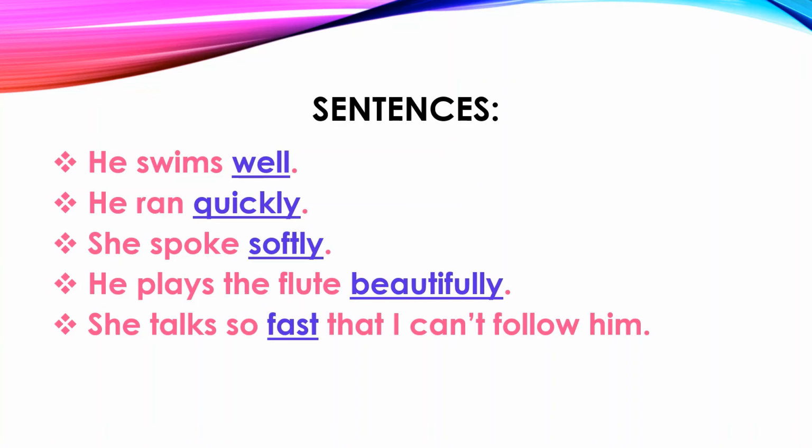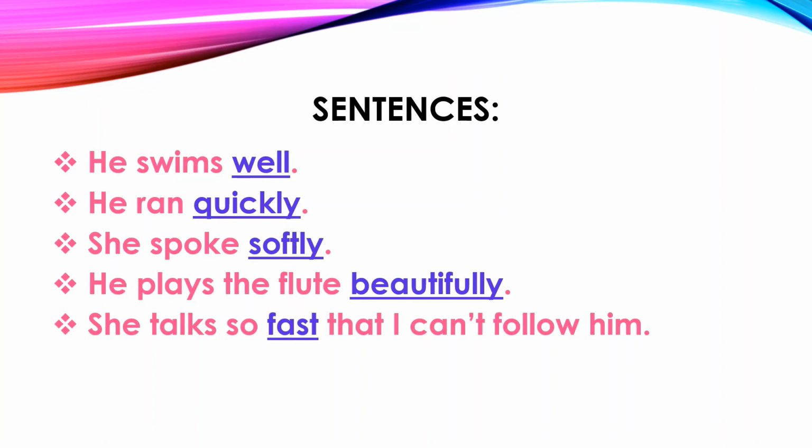Now see the next example. She spoke softly. In this example, softly is an adverb of manner because here also spoke is a verb, and when we ask the question how did she speak, we get the answer softly. Means in what manner she spoke, we get the answer softly. So softly is an adverb of manner.